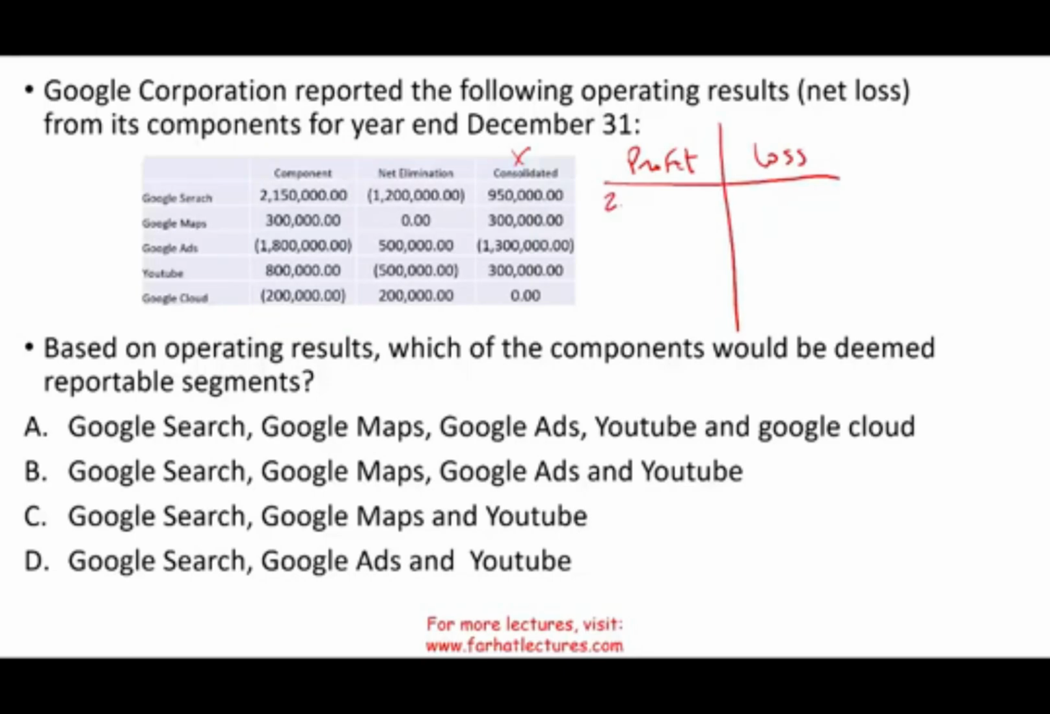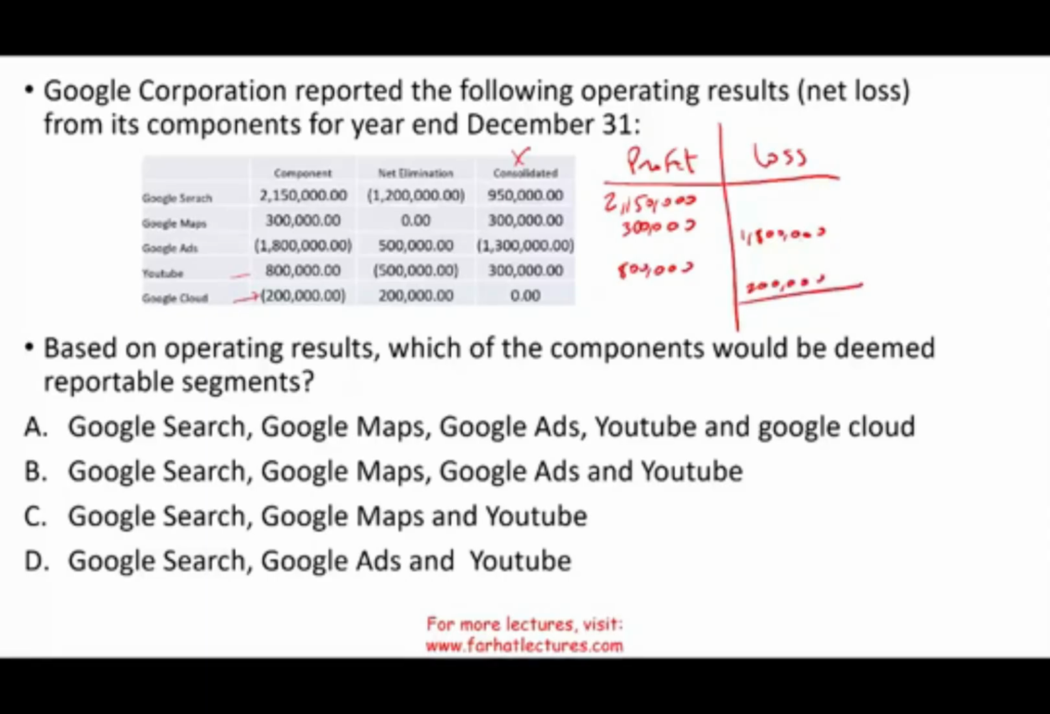For Google Search, they have 2,150,000. Google Maps, 300,000. Google Ads, a loss of 1.8 million. That's a loss column. YouTube, a profit of 800,000. And Google Cloud, a loss of 200,000.